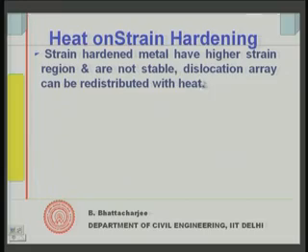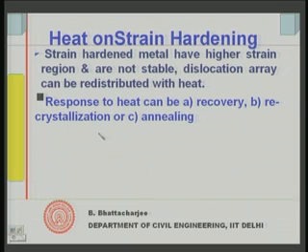So, if you give a little bit of energy, it will come back to its stable state. A small amount of heat can cause redistribution of this dislocation array, and that is what happens. Now, the response to heat of a work hardened metal could be of three kinds. It can be recovery, recrystallization, or lastly what we call annealing.